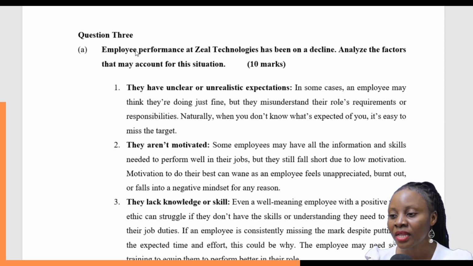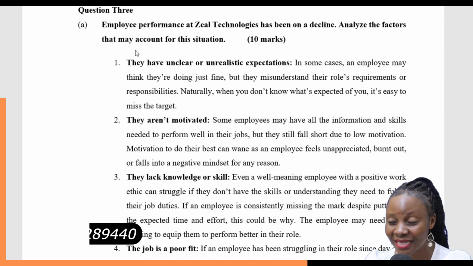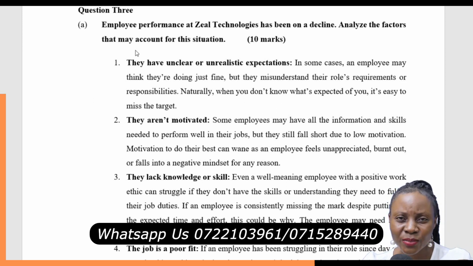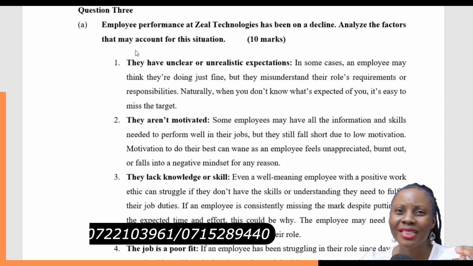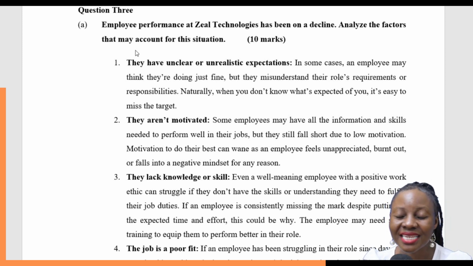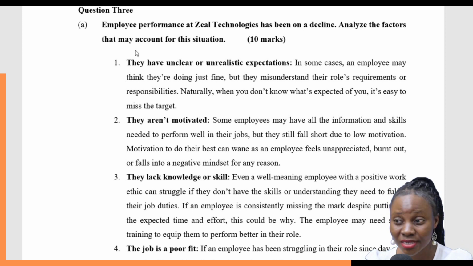Number four, we can talk of a job being a poor fit. You have the right man but placed at the wrong job. The right man with good qualifications, good experience, good exposure, with the skills and abilities needed, but placed in the wrong job. Poor fit. That can also affect the performance of employees. So maybe during recruitment, such things are not considered, and people end up being placed at jobs that they cannot do well. They had good qualifications, but now they're placed at a wrong job. That can also make performance decline.